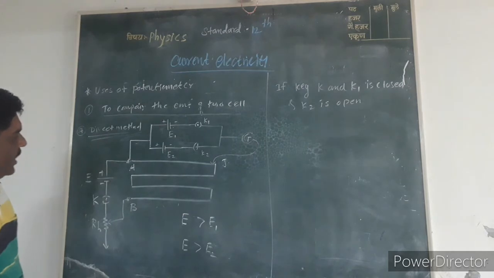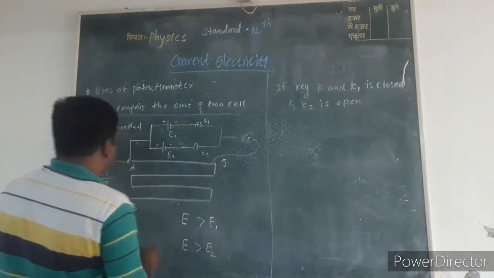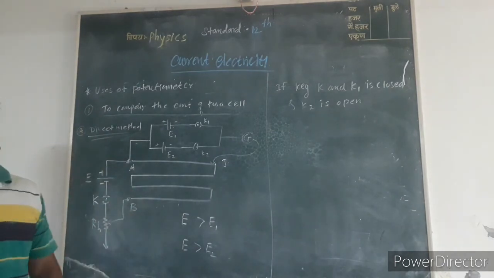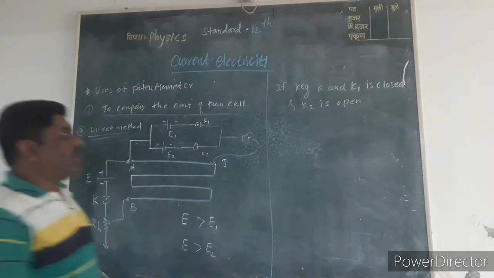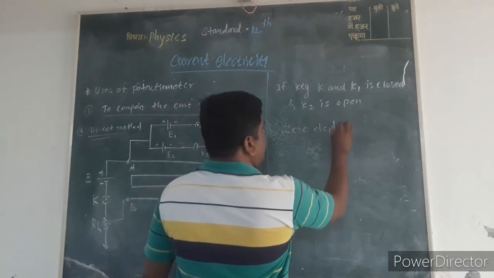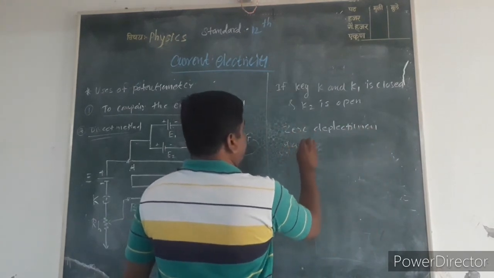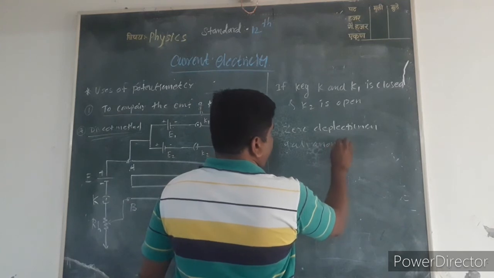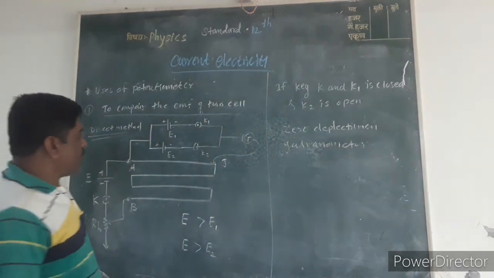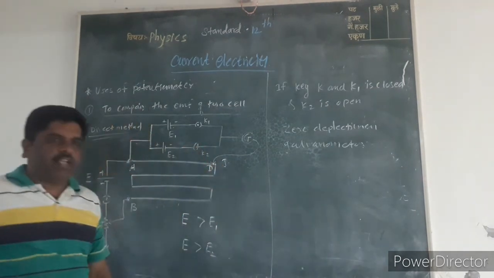Then touch the jockey on wire AB and find the null point, or zero deflection on the galvanometer. Suppose this zero deflection is observed at point D.